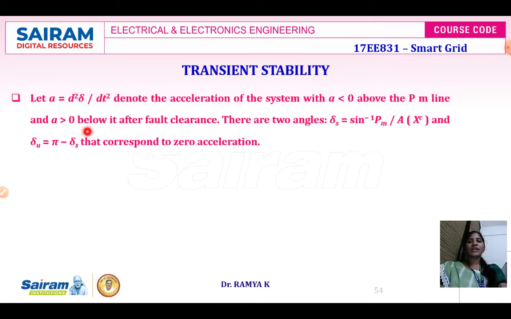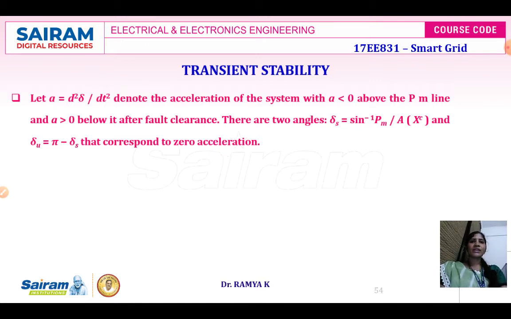And when A is greater than 0, it is going to be below the fault clearance line. The two angles maintained are delta S and delta U. Delta S is going to be sine inverse of your Pm divided by Pmax, and delta U is going to be pi minus delta S, which corresponds to 0 acceleration. These two angles correspond to 0 acceleration.